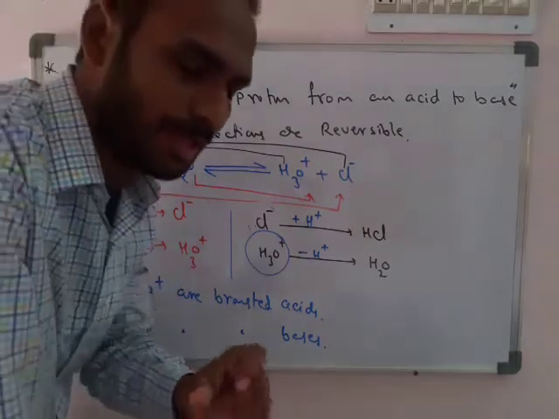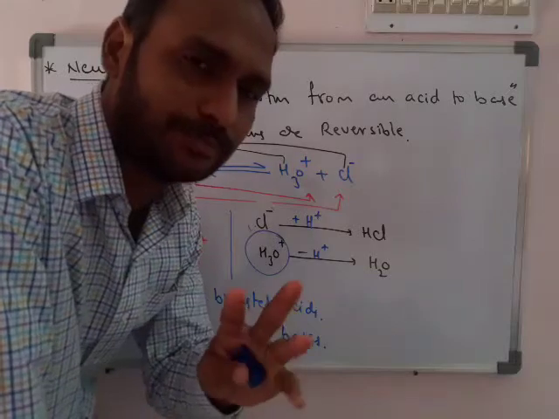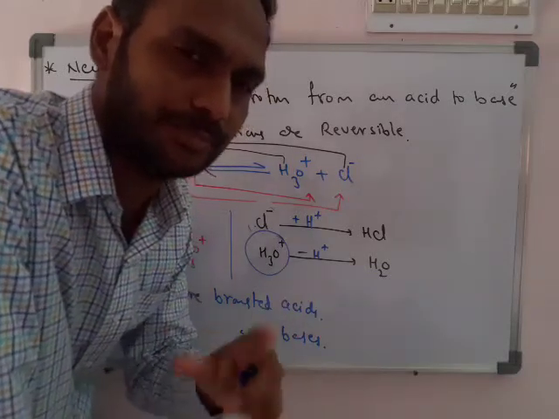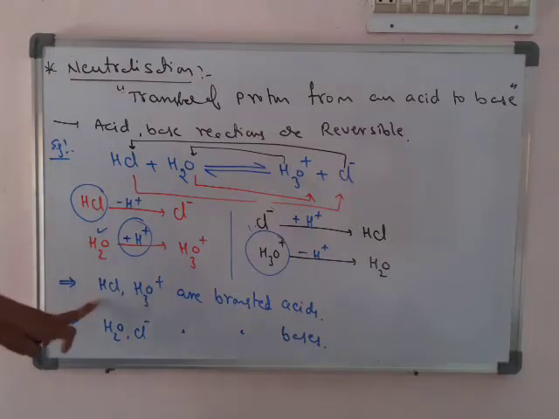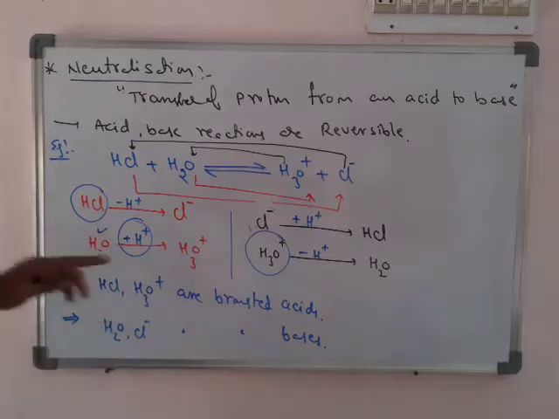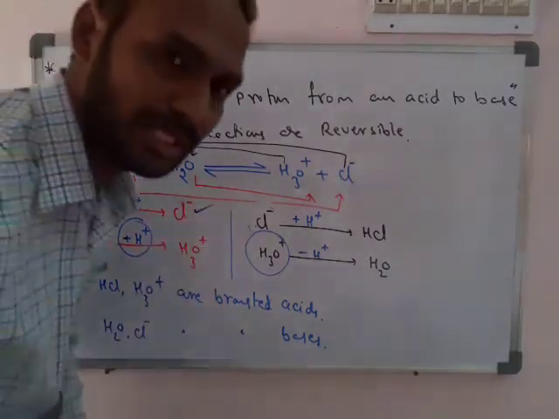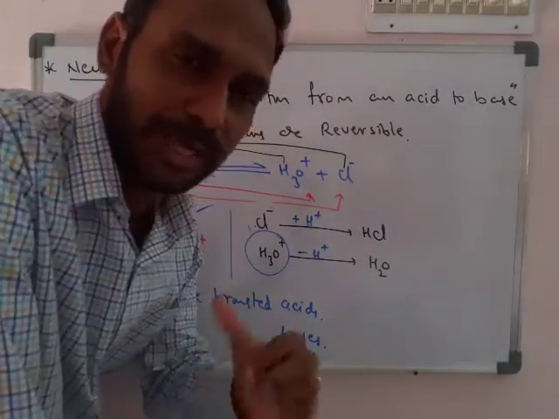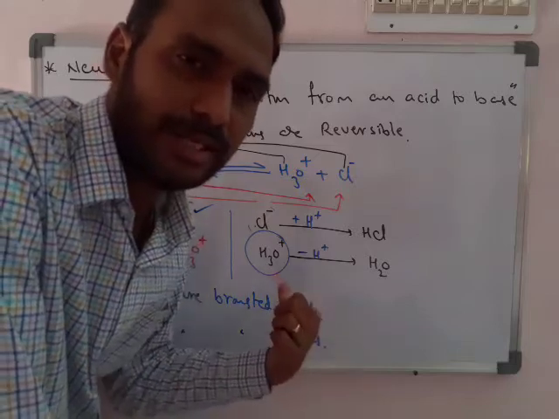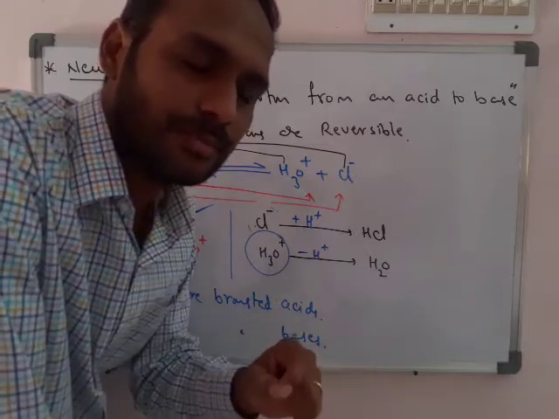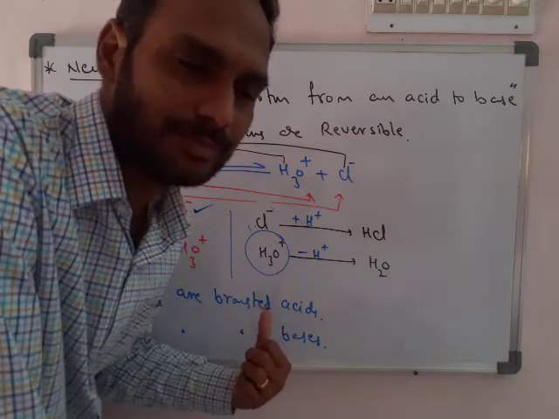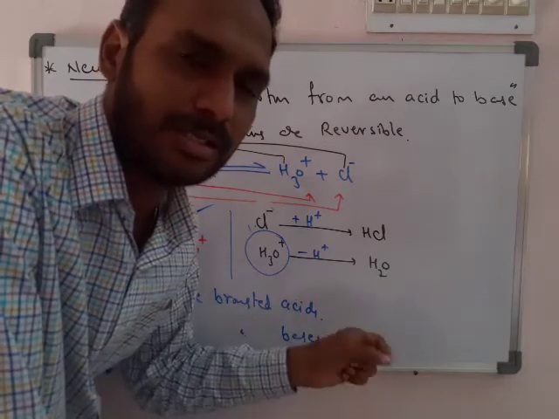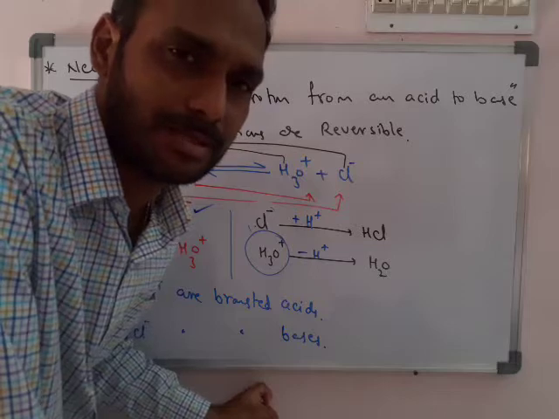In this reaction we can observe different points. First, see, HCl works as a Bronsted acid, so Cl minus acts as a Bronsted base. Actually, the Cl minus is formed from HCl. What is the nature of HCl here? Acid. The acid forms Cl minus, which works as a base.